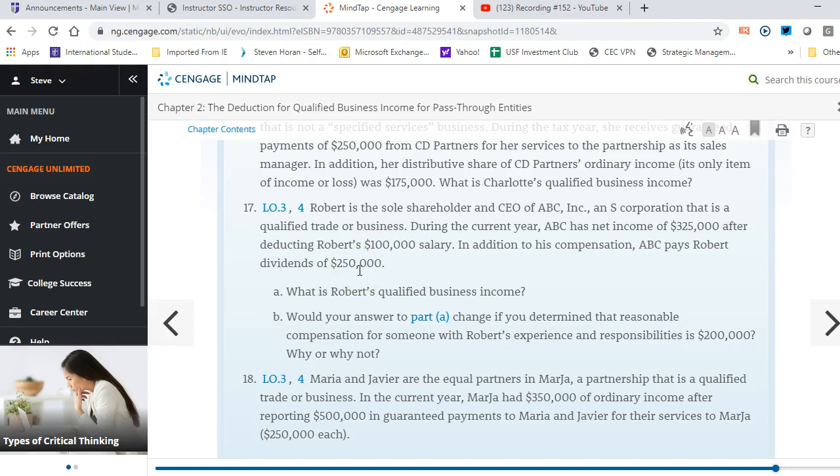Once his salary goes up, that will change his net income. So the net income will go from 325 down to 225. His net income was 325 and would go to 225, and his QBI would now be 225. So it would change.